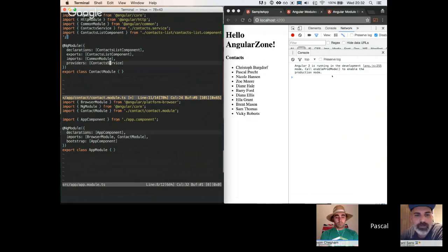In fact, all the providers that are defined in feature modules will be added to our root injector, to our application root injector. So that means from the point on we import that module, we can inject an instance of contact service everywhere in our application.